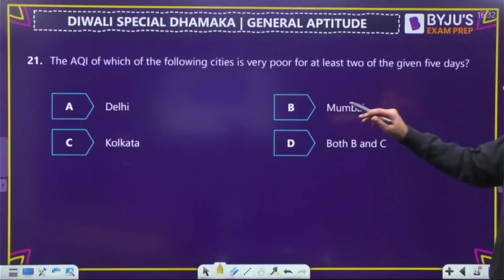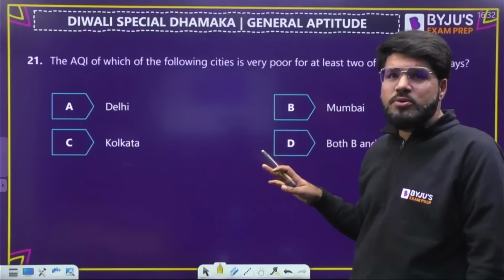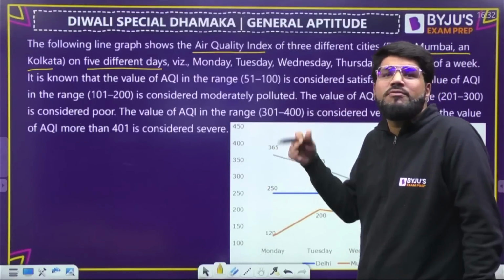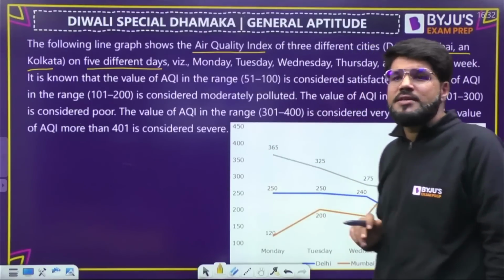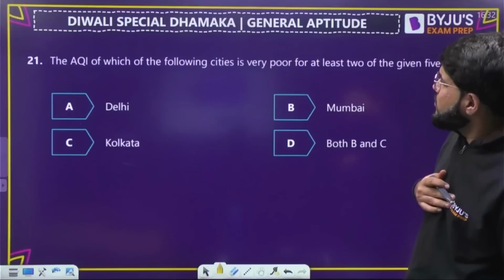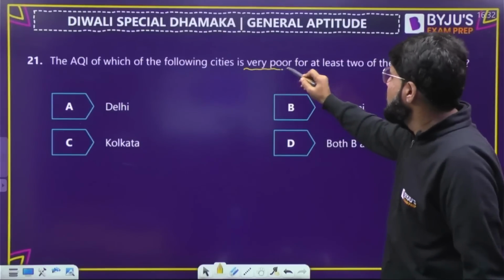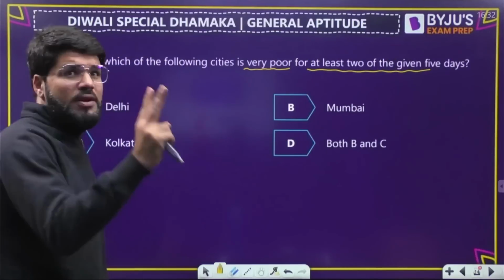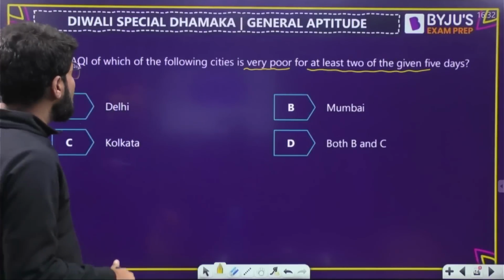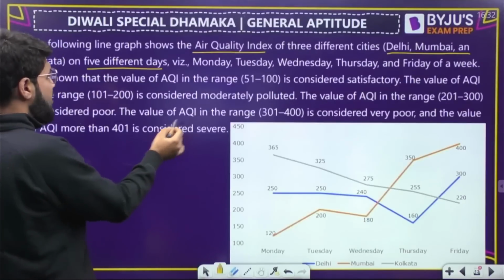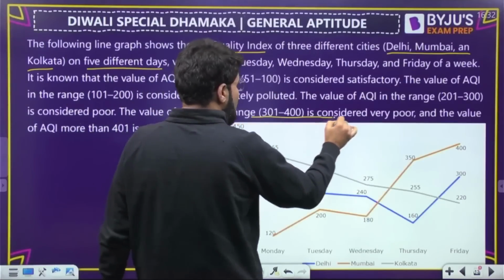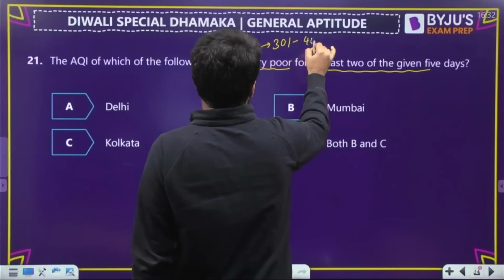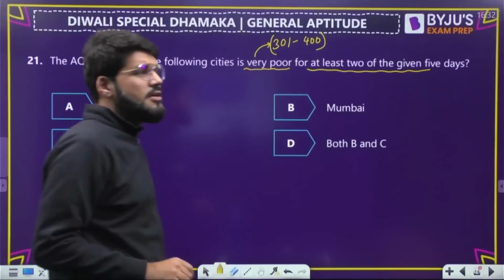Now see, it's a very simple analysis question. Sometimes DI questions will take time to read, but the solution will be easy. You just have to have the patience for reading it carefully. The AQI of which of the following cities is very poor for at least 2 of the given 5 days? And what is very poor? Very poor is the range 301 to 400. The AQI of 301 to 400 is considered to be very poor.